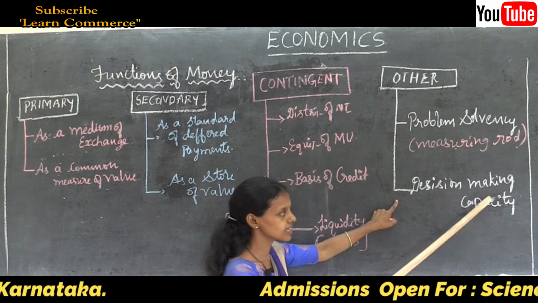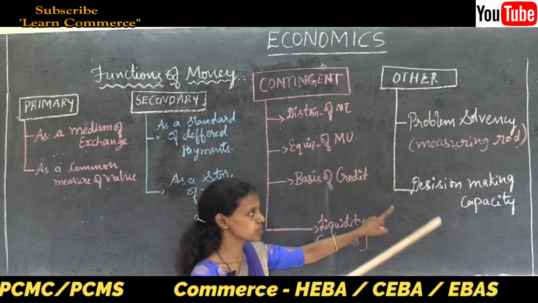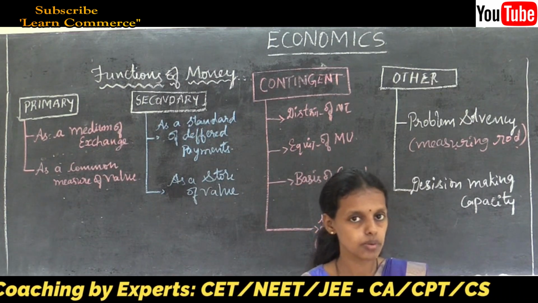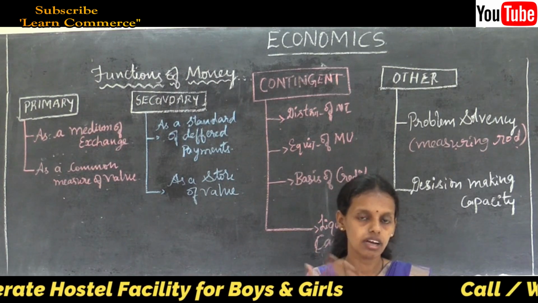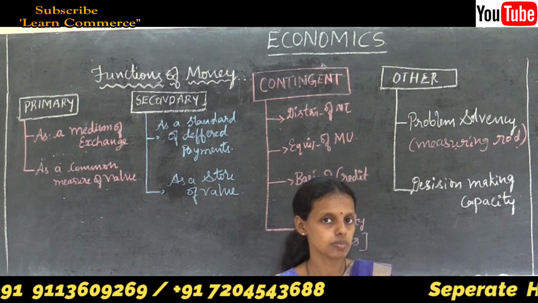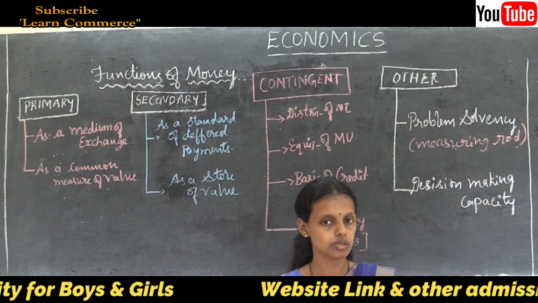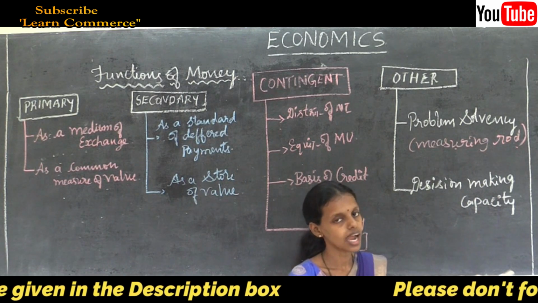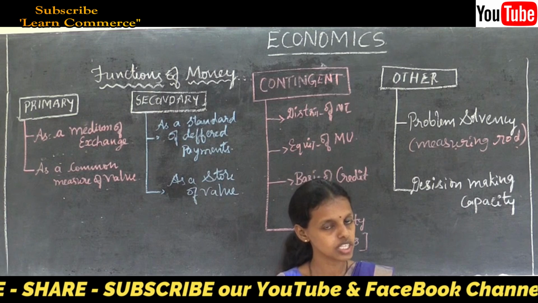That decision making capacity lies in the hands of money. If you have the money, you can take the decision, you can go anywhere from here to abroad, or move from one place to another, you can make a party or enjoy everything, and you can keep saving something for future purposes. If there is no money, then you come to know its value. Thus decision making power is vested in the hands of money. So, as the role of money, we can say that money is a measuring rod.